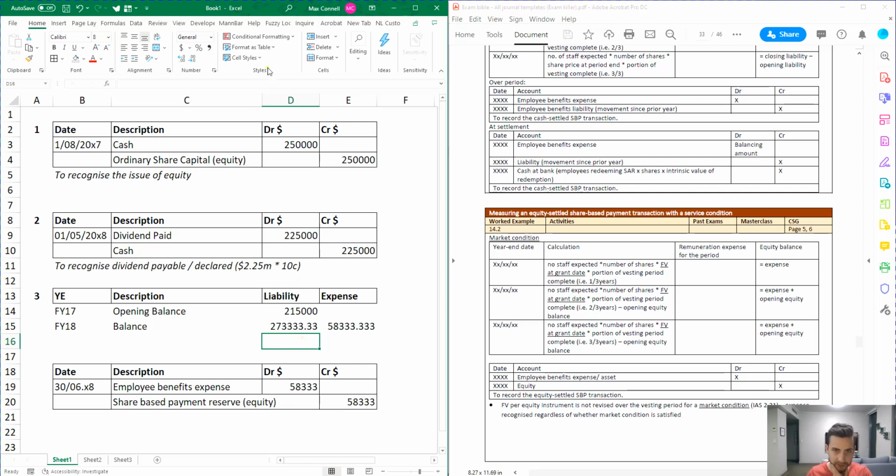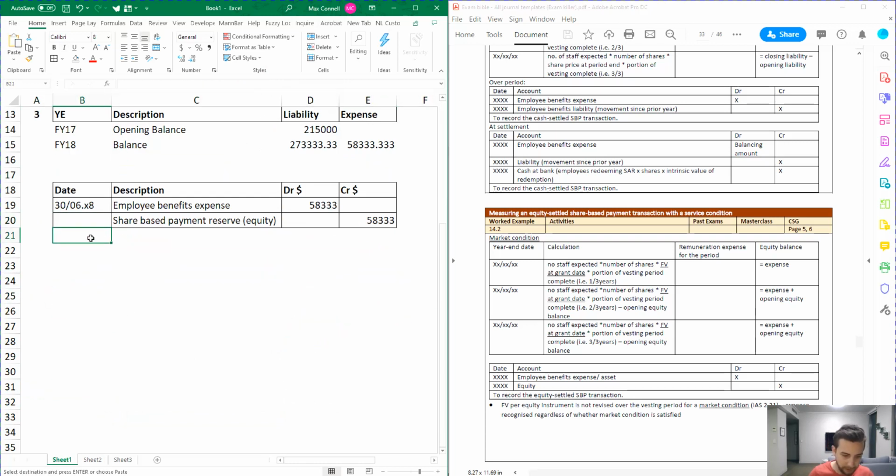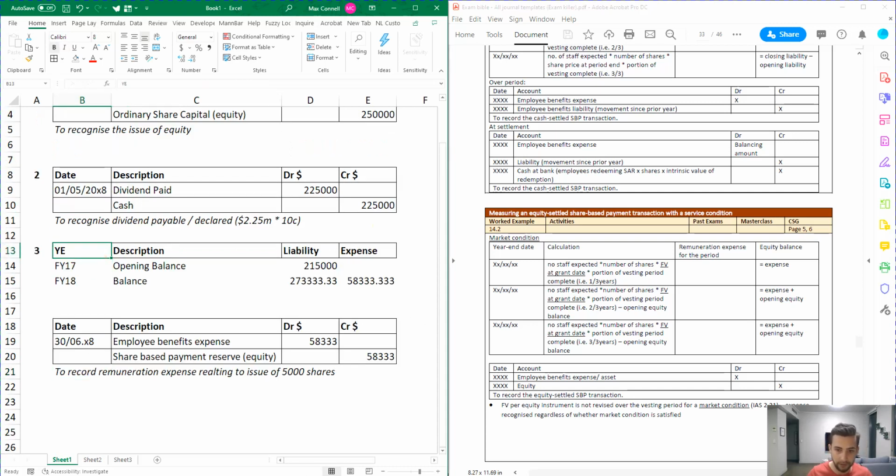I mean, I'm sure they'll just accept equity as well, but I'm just trying to be as specific as possible to minimize the chance that we will lose any marks. And of course, we need this description down here: to record remuneration expense relating to issue of 5,000 shares. Okay, cool. So that's part 3 done.